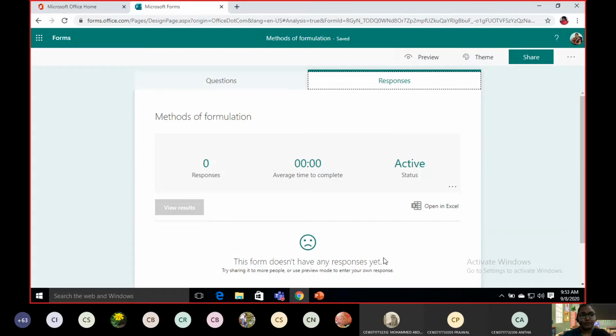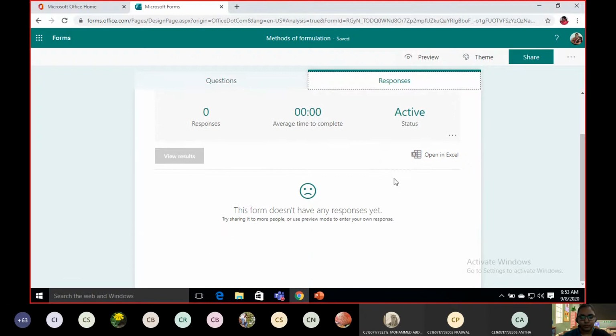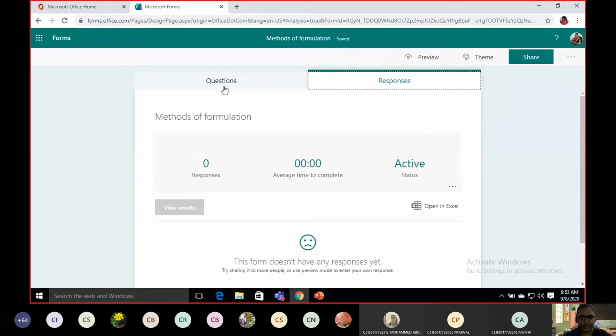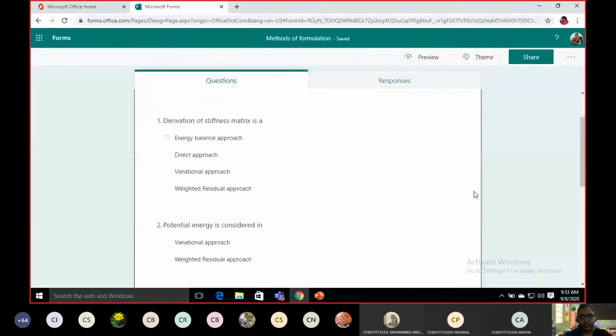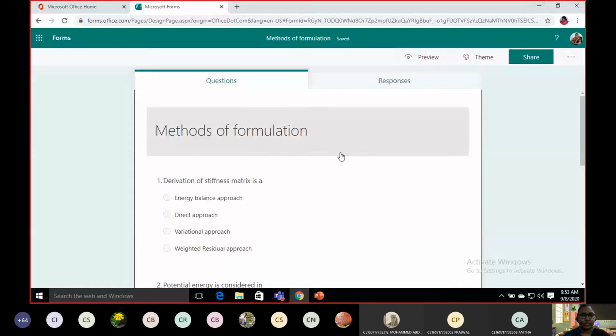Every time you enter into Teams, make sure you are also signed in to your Office 365 ID. Only if you are signed in to your Office 365 ID along with the password that is given can you fill the forms. If you have the Teams app, you can open it also, but to fill the forms, you need to be logged into your Office 365. See, the form does not have any responses yet. That is what it is showing me. Start filling the form, please.